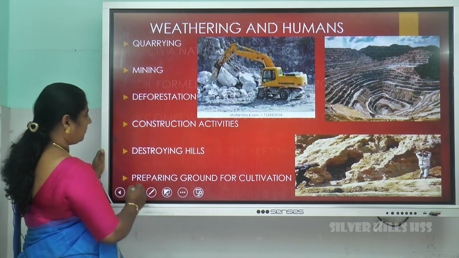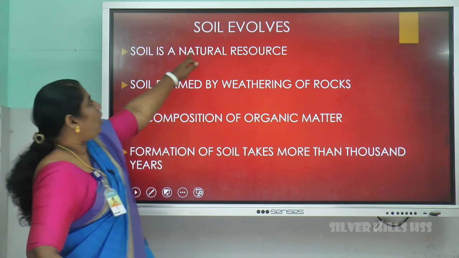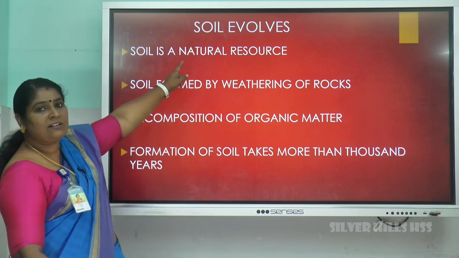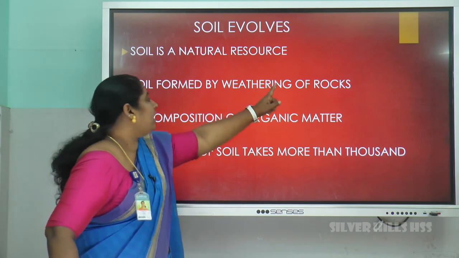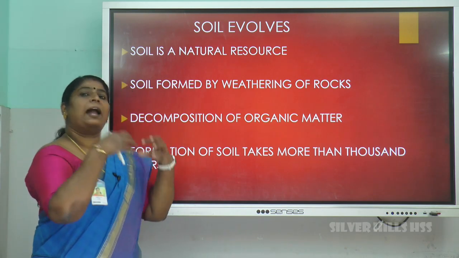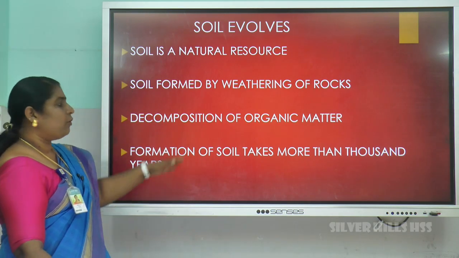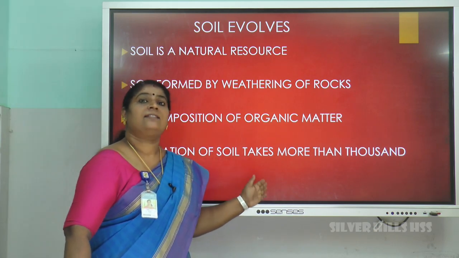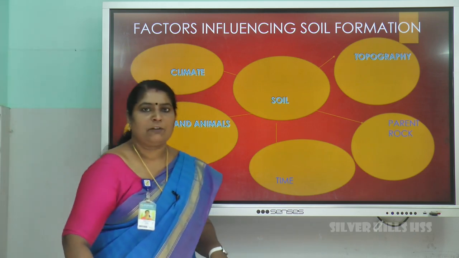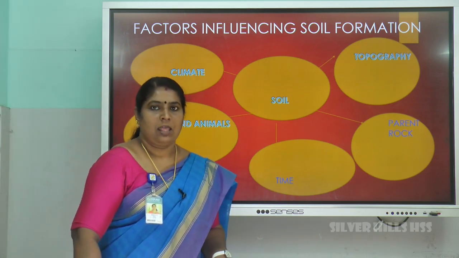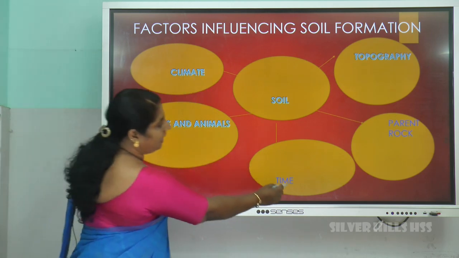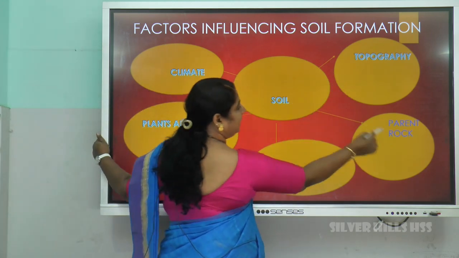Next, soil evolves. Soil is a natural resource, and how is it formed? It is formed through weathering of rocks, and later the organic matter mixes with it and it becomes more fertile. So formation of soil nearly takes thousands of years. There are various factors influencing the soil formation. The factors are climate, plants and animals, time, topography, parent rock.